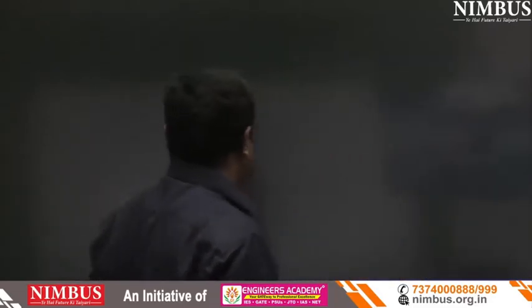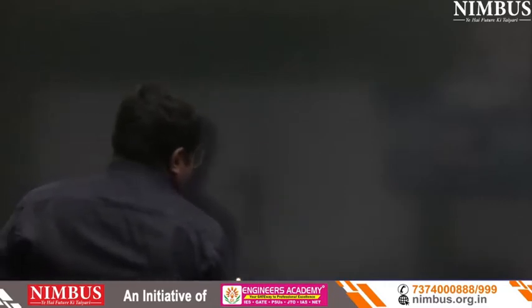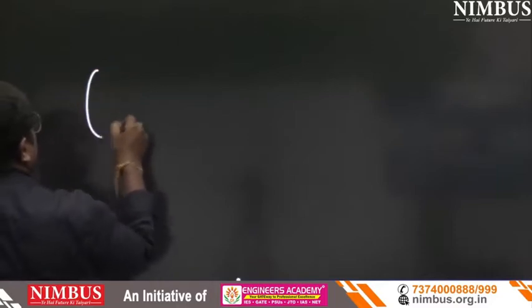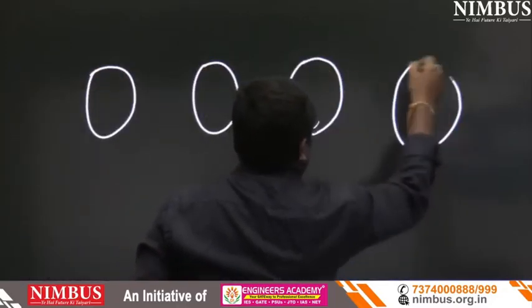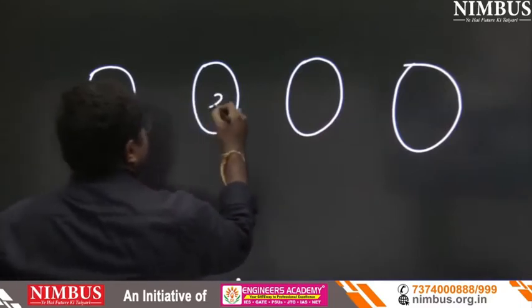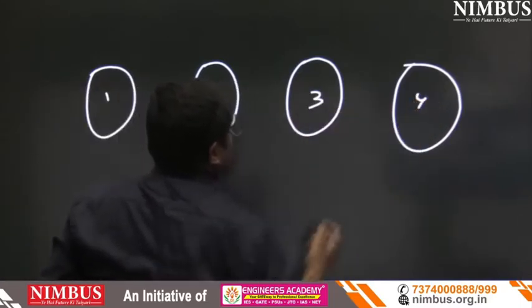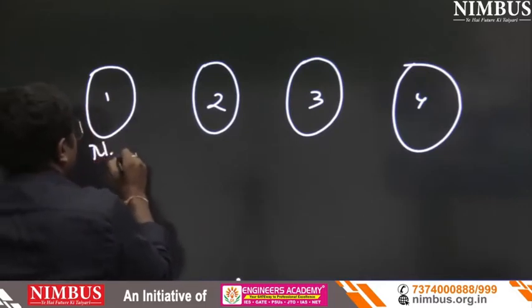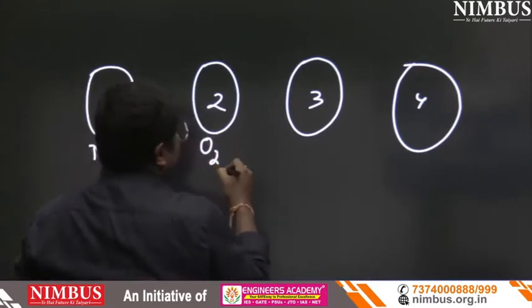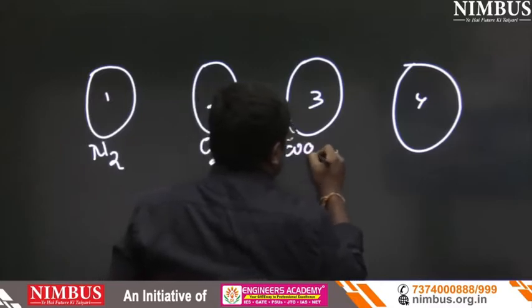Now see next. Suppose we are having 4 balloons: first, second, third and fourth. In this balloon, N2 is filled. In this balloon, O2 is filled. In this balloon, water.